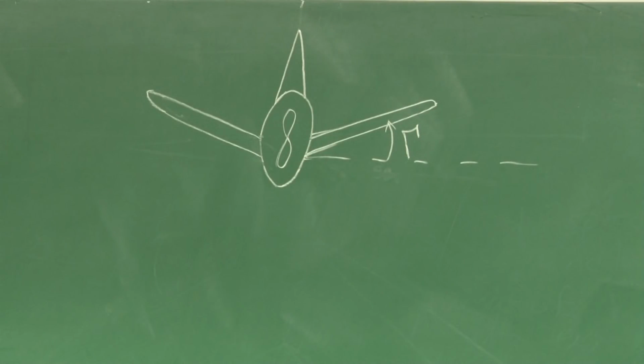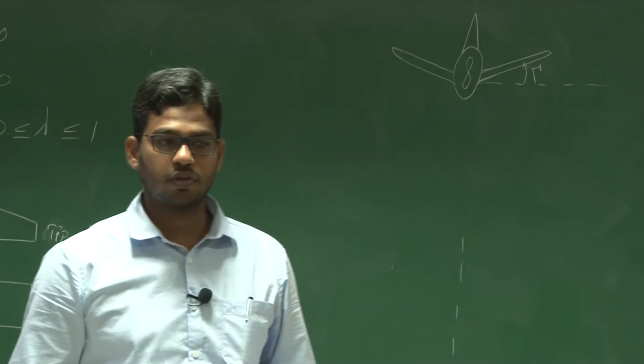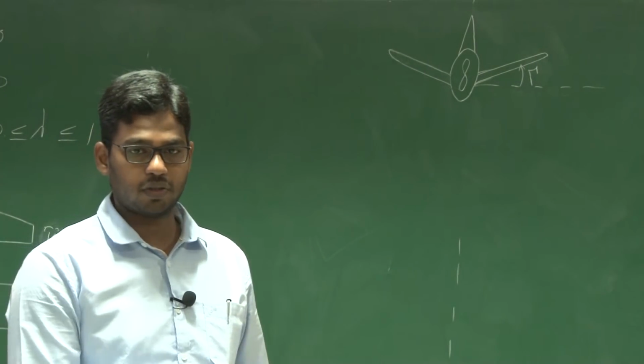So we will see why we need sweep and what is dihedral, why we require it. What are the conditions during which you have to use the dihedral for a wing?